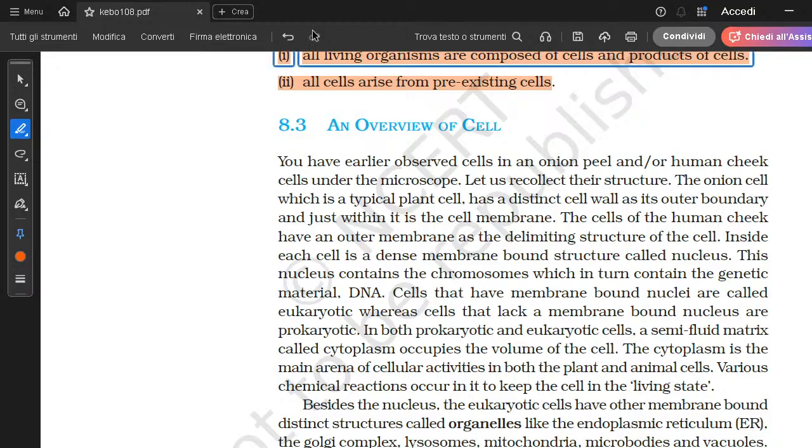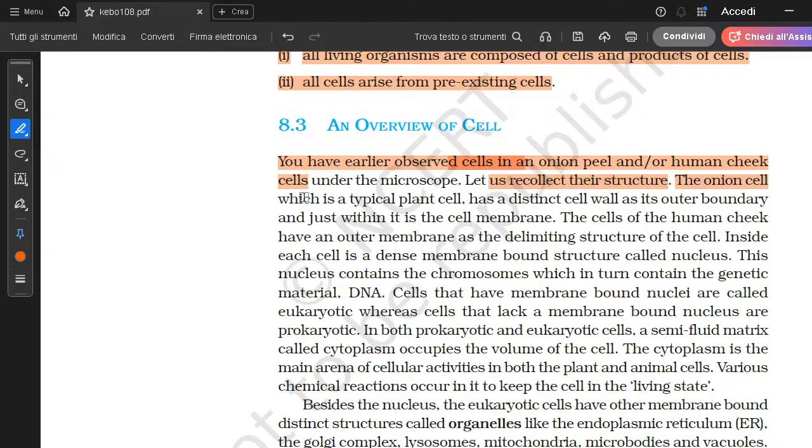Okay, so an overview of the cell. You have earlier observed cells in an onion peel or human cheek cells under the microscope. Let us recollect their structure.